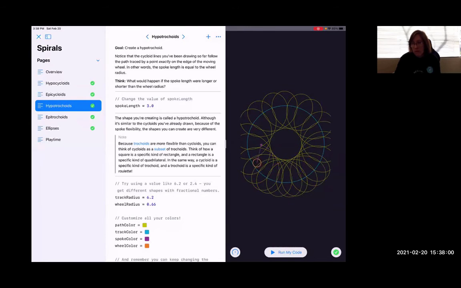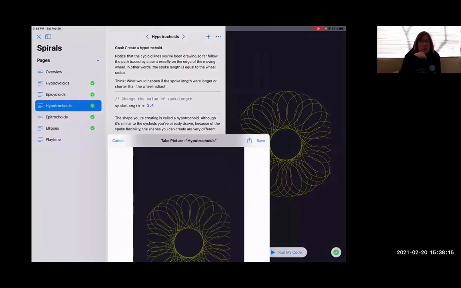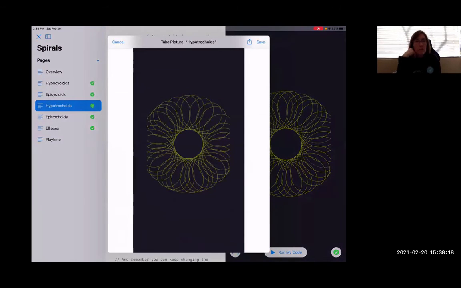When you finish creating that drawing in the Spirals playground, you're going to click the three little points, and then click on take a picture. Once you have the picture of your spiral, you take it into, I don't know, like a Sketches School application. And then you can, of course, change the background and add some kind of design until you finish your assignment for this video game company.